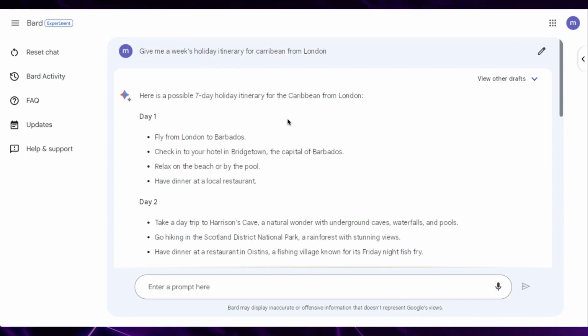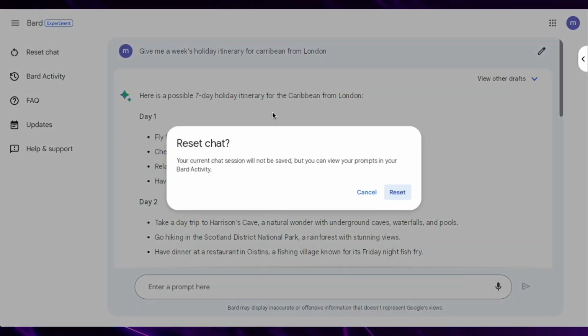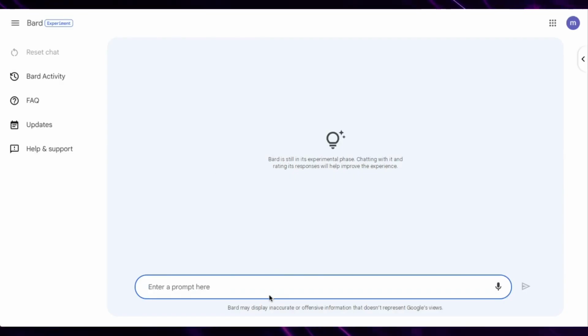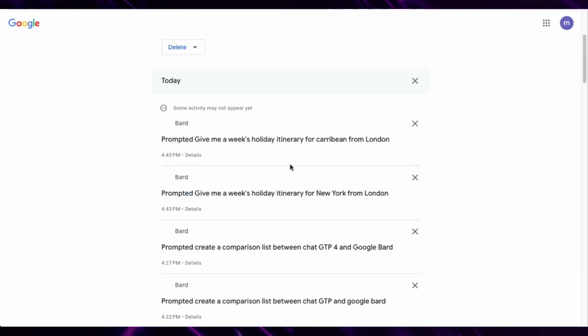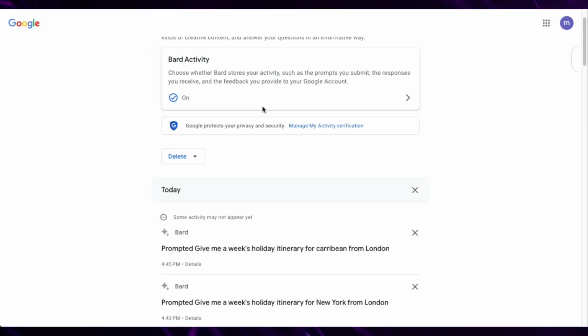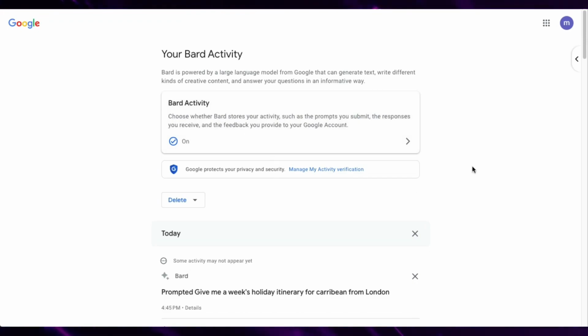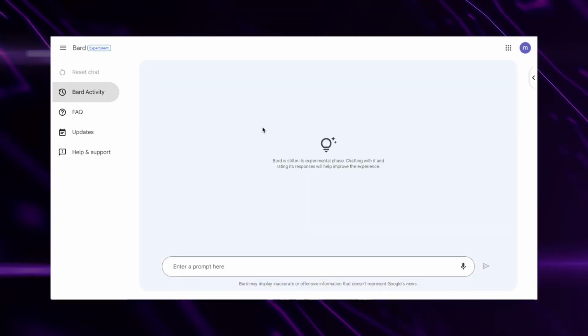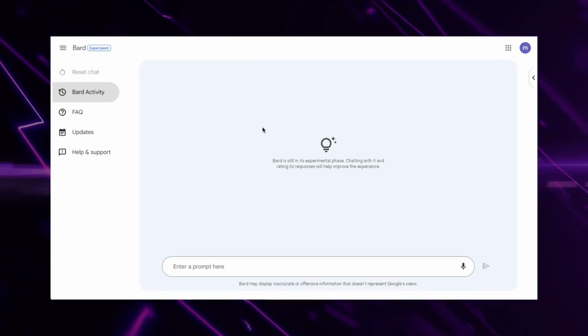But first, let me show you a few more things that Google Bard can do for you. If you're not happy with that prompt, you can reset chat, and that will give you an empty screen. So you can start from the very beginning with a new prompt. Now this is your history. It's called Bard Activity. That will give you the history of all the prompts that you've used while using Google Bard.